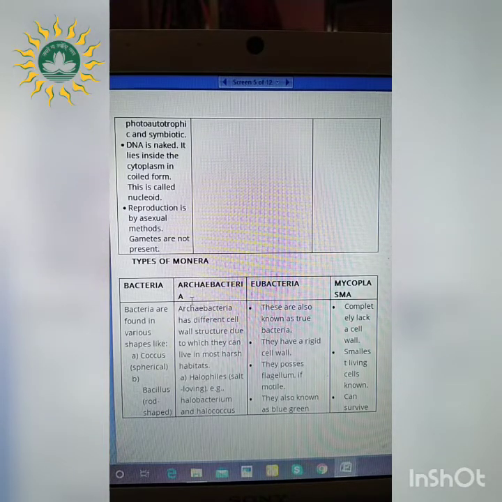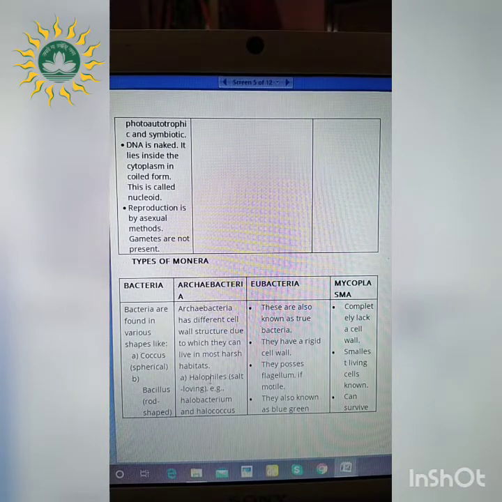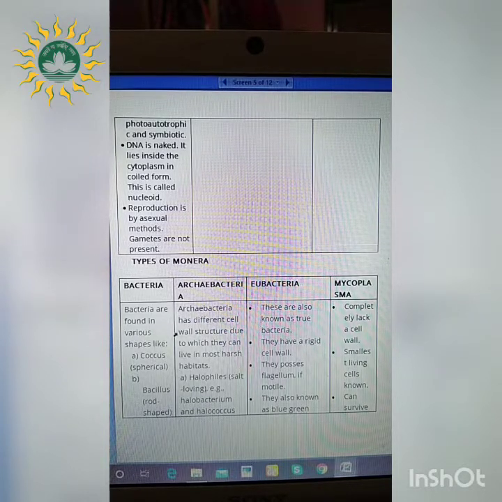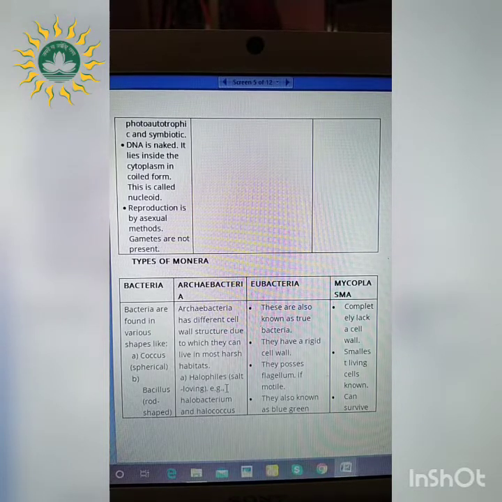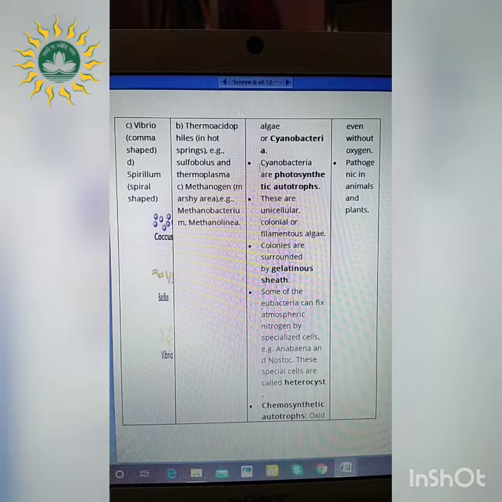So next we'll move on to the next classification type. There is Archaebacteria. What is that? This Archaebacteria has a different cell wall structure due to which it can live in most harsh habitats. These organisms have the capability of tolerating extreme temperature conditions as well as other habitat conditions. Firstly, halophiles. What are those? This is salt loving. For example, Halobacterium and Halococcus.